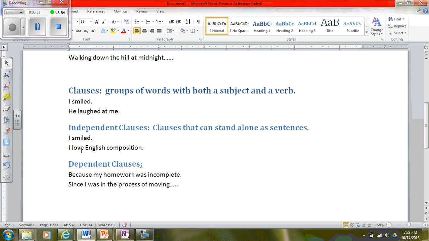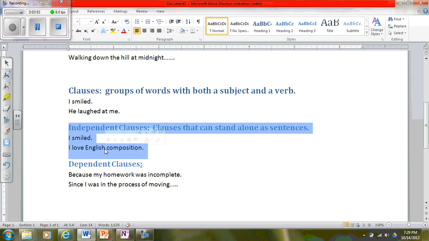The next sentence, I love English composition, don't you? Okay? I love English composition. I have a subject, I, I have a verb, love. Okay? I love English composition. That can stand alone as a sentence. So this is considered an independent clause.